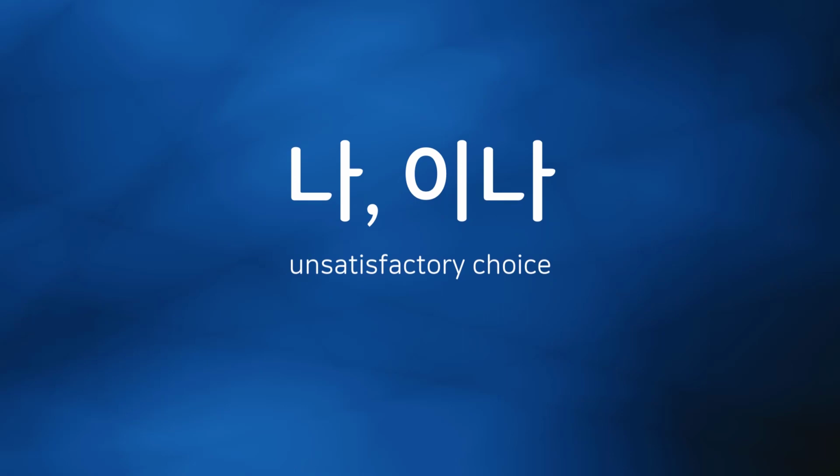However, these particles are also used in other ways, and in this lesson, we'll also learn about two other common uses of these particles. So the first use of 나, 이나 we're going to talk about is when we use 나, 이나 to talk about unsatisfactory choices. Let's imagine a situation.